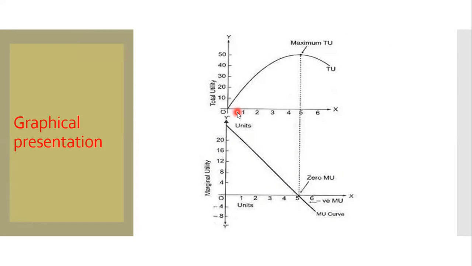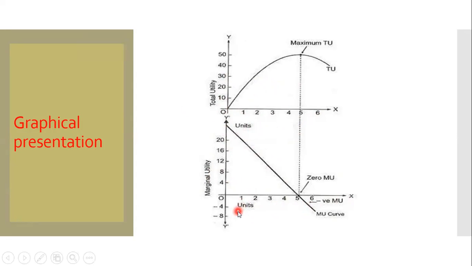And in the horizontal axis, unit of consumption is measured, and the same unit of consumption is measured in this diagram also in the horizontal axis. And in the vertical axis, total utility is measured, and here in the vertical axis, marginal utility is measured. And from this diagram, the relation between total utility and marginal utility is expressed very clearly.